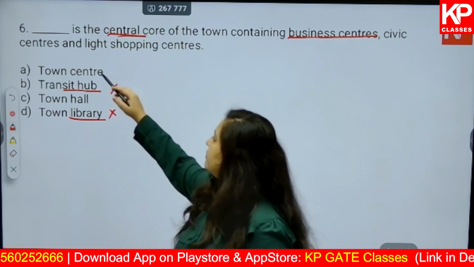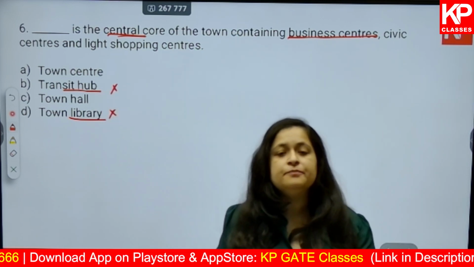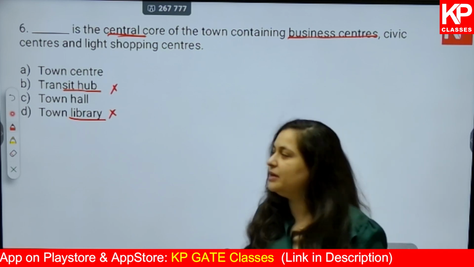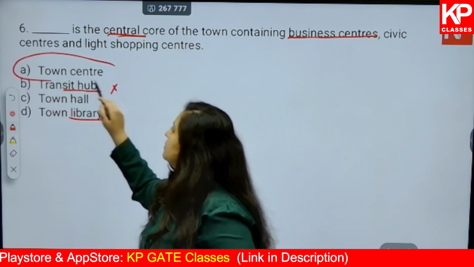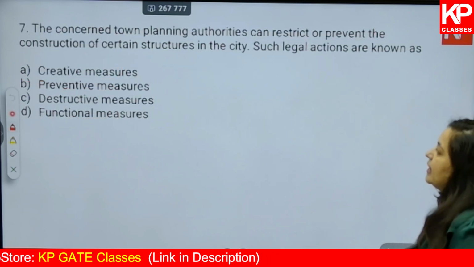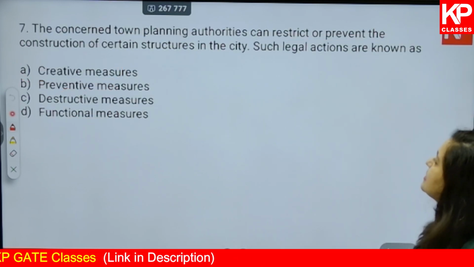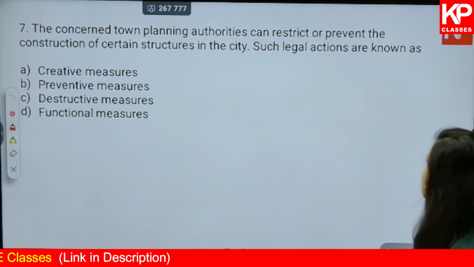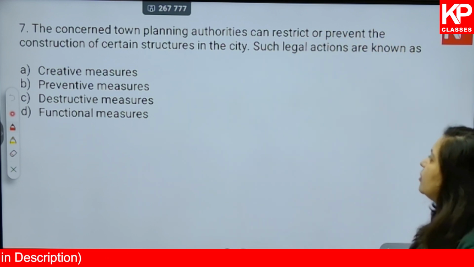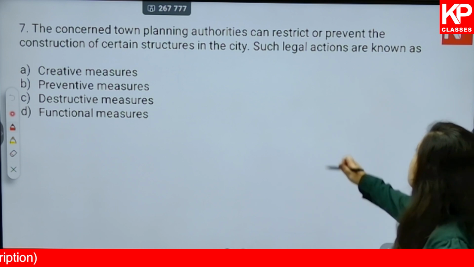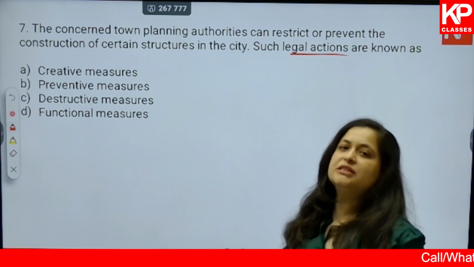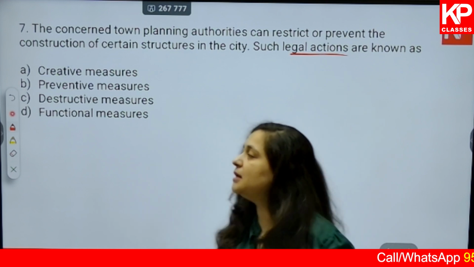So you have to choose between town hall and town center. For a replacement of your CBD, we usually use the term town center. So option number A is correct. Next, the concerned town planning authorities can restrict or prevent the construction of certain structures in the city. Such legal actions are known as. The answer is given in the question itself. You don't even have to think much about it.